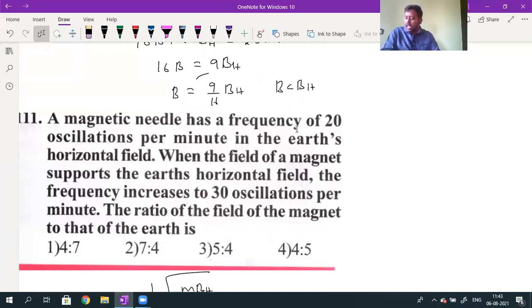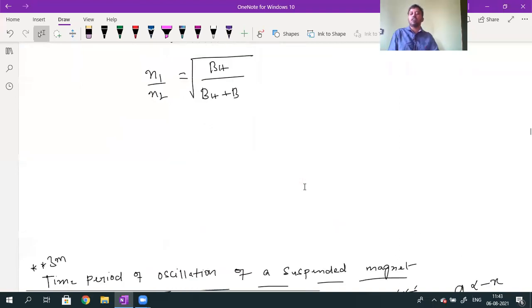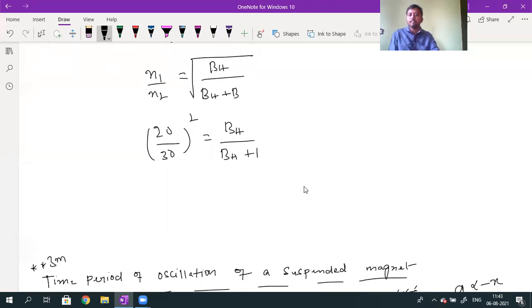No problem, both are in minutes only, so even without conversion you can find the ratio. n1 by n2, 20 by 30 whole square, will be equal to BH divided by BH plus B. Zeros cancel, 4 divided by 9 will be equal to BH divided by BH plus B.